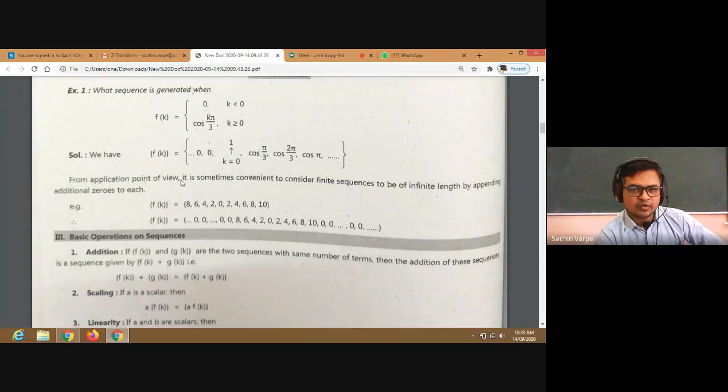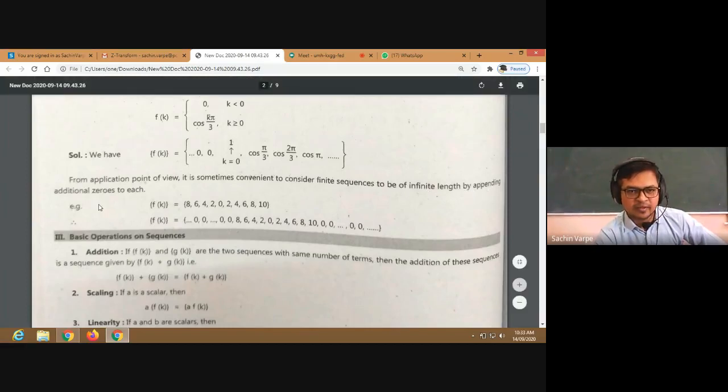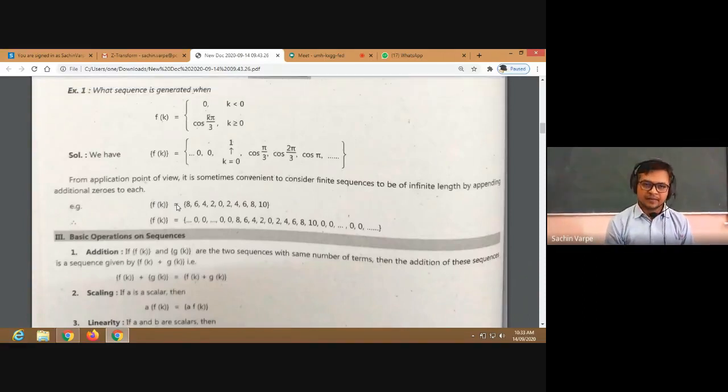So from the application point of view, it is sometimes convenient to consider a finite sequence to be of infinite length by appending additional zeros. So for calculation purposes, if we need an infinite sequence but we are given a finite sequence, then we can add an infinite number of zeros to that finite sequence. So the sequence becomes infinite, right? Where some finite terms are non-zero and the remaining terms are all 0. All right. Or the terms at negative positions are 0.